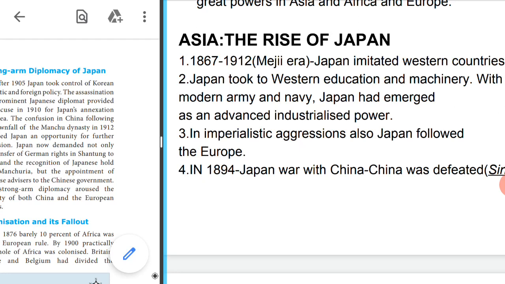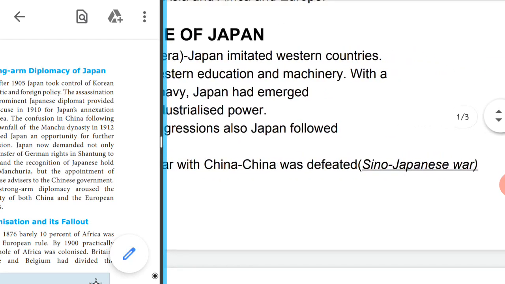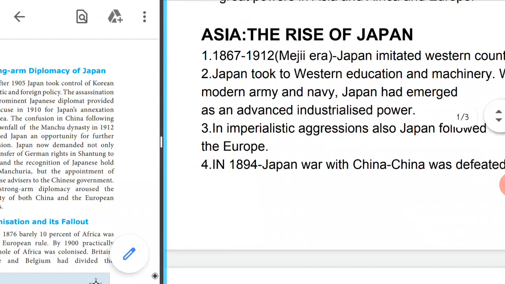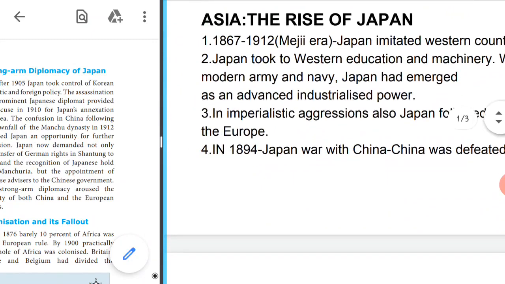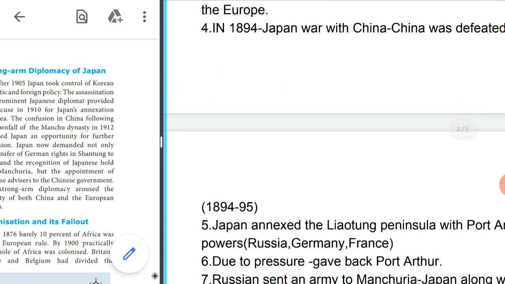In 1894, this again is very important, children. In 1894, Japan went to war with China, and in that war China was defeated, so Japan won, and the name of the war is the Sino-Japanese War. It took place in the year 1894. This war went on for a year, from 1894 to 1895. So who went to war? Japan went to war with China. Japan won and China lost.